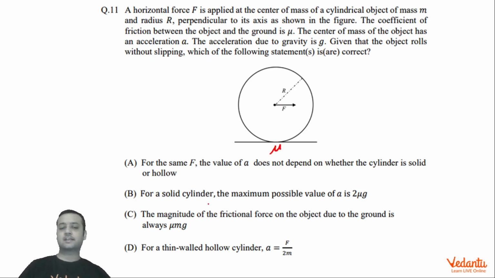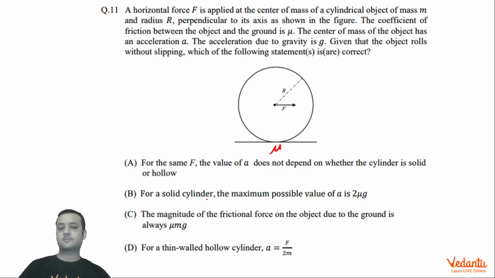Basically, we have to choose the correct option. The first option says that the value of acceleration of the center will be independent of whether this is a hollow or a solid cylinder. That means whether it's a solid or a hollow cylinder, the value of a is going to remain the same.